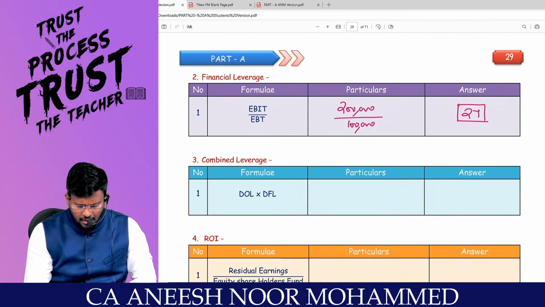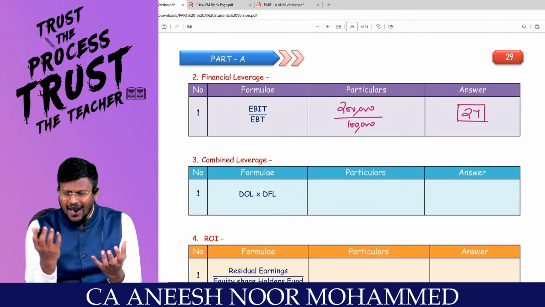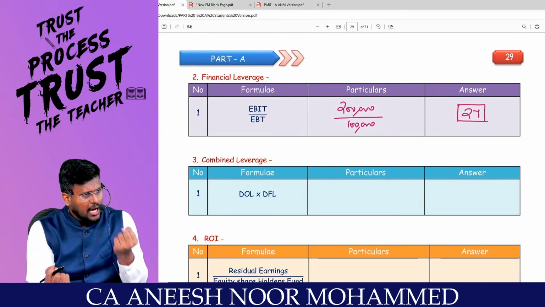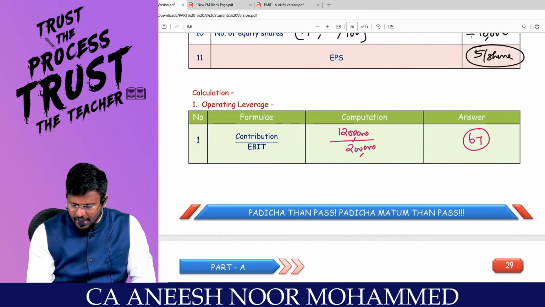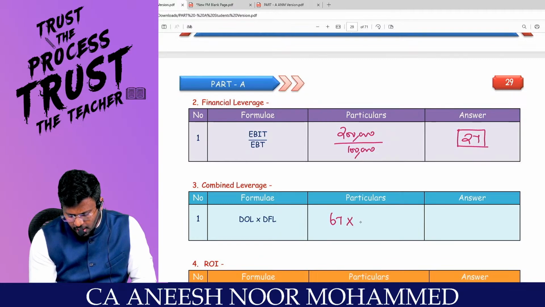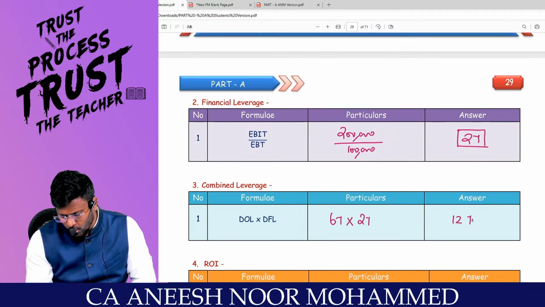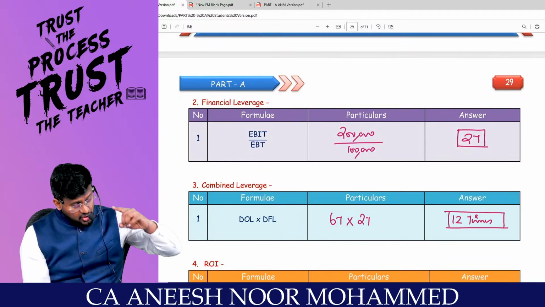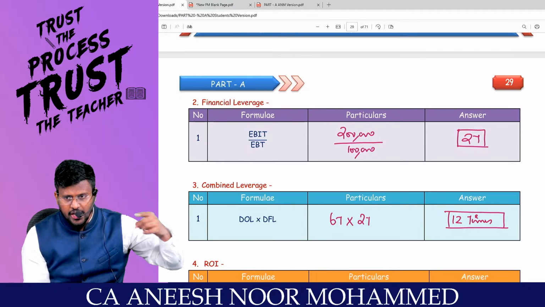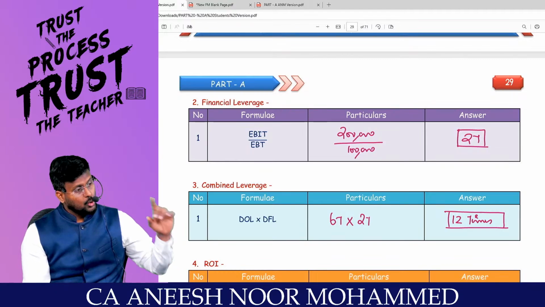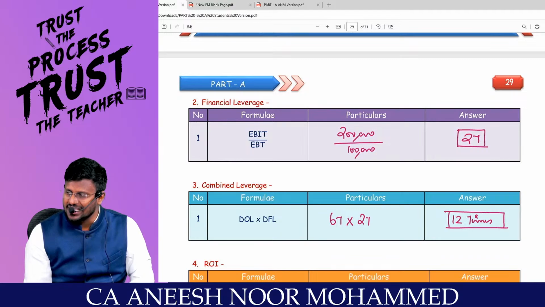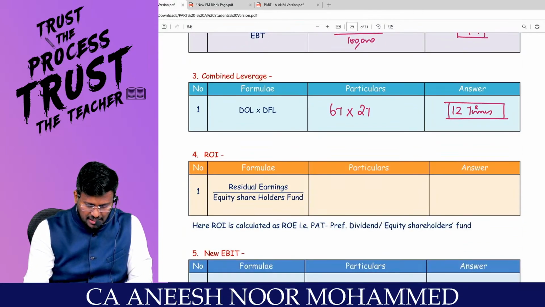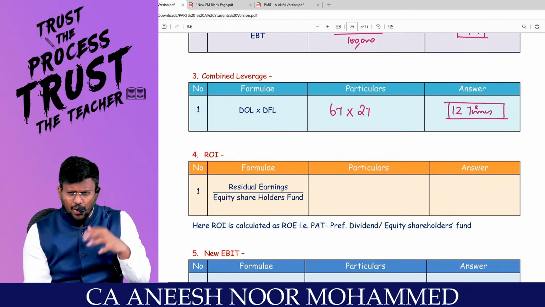Comfortable? Coming to the combined leverage, in my hand I have operating leverage and also financial leverage. So operating leverage of 6 times into 2 times comes to 12 times, which is the combined leverage. That means a 1% change in sales will lead to a 12% change in EPS. Very brilliant, right, sir? Sir, return on investment.